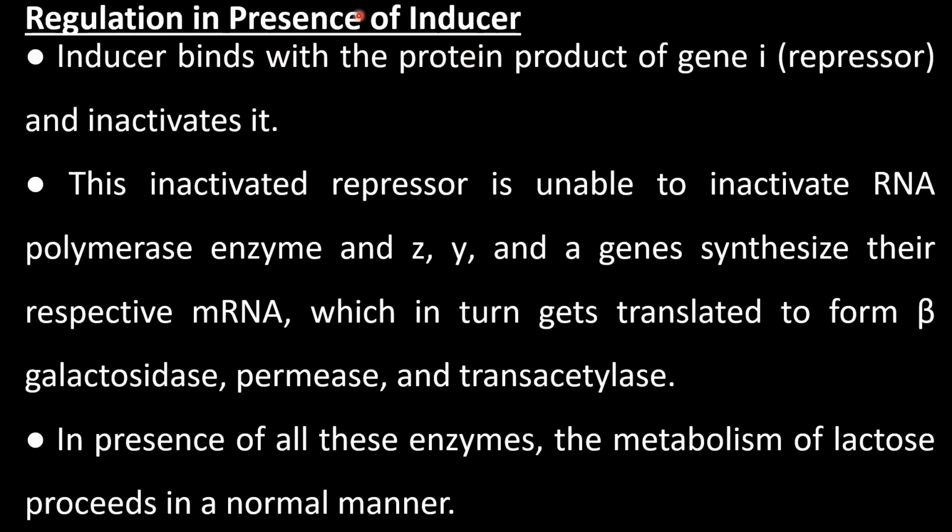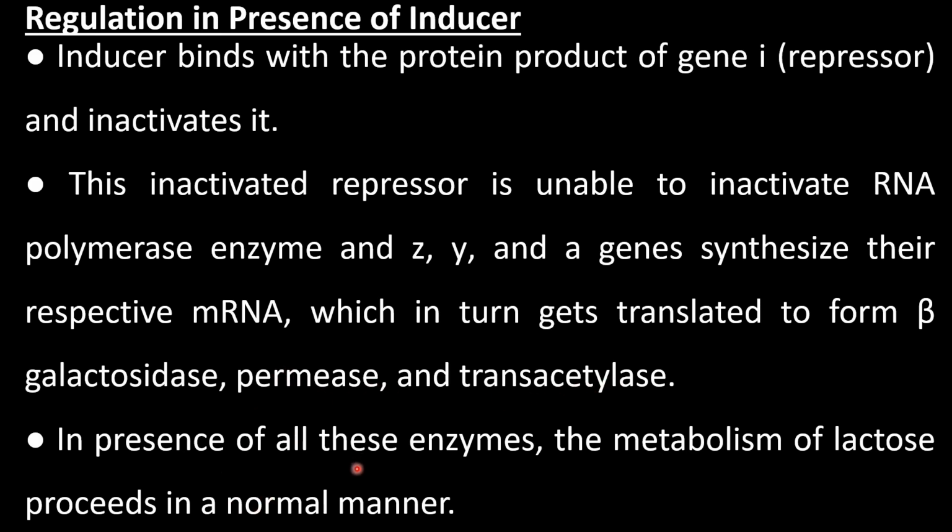Regulation in presence of inducer. The inducer binds with the protein product of the I gene, the repressor, and inactivates it. This inactivated repressor is unable to block RNA polymerase, and the ZYA genes synthesize their respective messenger RNA, which in turn gets translated to form beta-galactosidase, permease, and trans-acetylase.